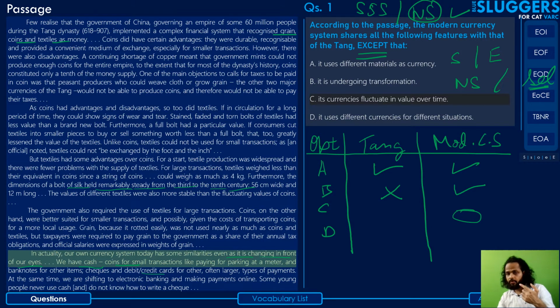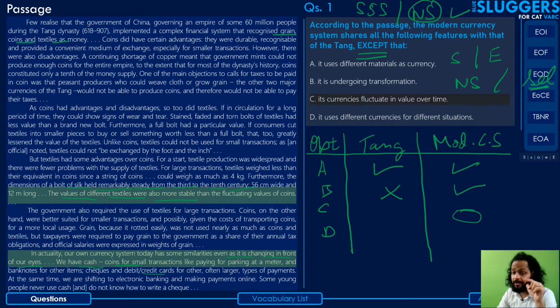Why am I putting this on hold instead of crossing it out? Because to some extent it may be implied, by a far stretch, by a long stretch of imagination, and that's the reason I'm not just crossing it out. In the case of the Tang Dynasty, was it true that the currencies fluctuated in value over time? Yes, it was true. The author says that the values of different textiles were more stable than the fluctuating values of coins. So yes, at least the value of coins, which was a currency in the Tang Dynasty, did fluctuate over time, right? So that's true in this case.